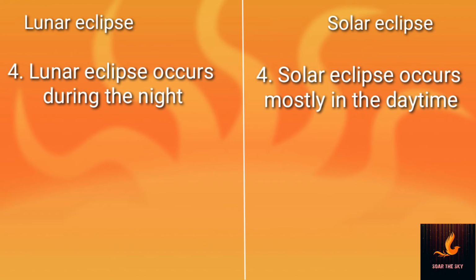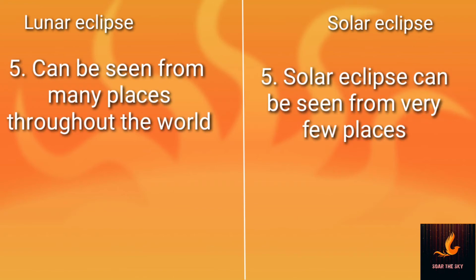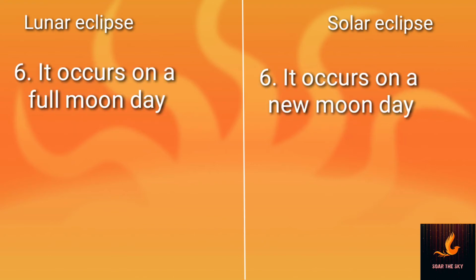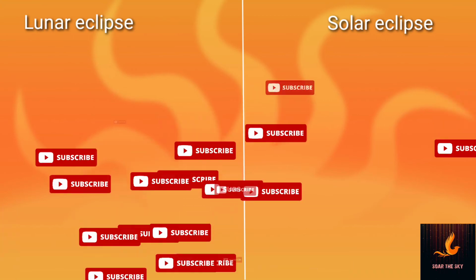The next point is about their visibility. Under lunar eclipse, it can be seen in many places, whereas the solar eclipse can be seen only from very few places. The next point is about the day on which both of them occur. Under lunar eclipse, it occurs on a full moon day, whereas under solar eclipse, it occurs on a new moon day. The types of them is the next category.